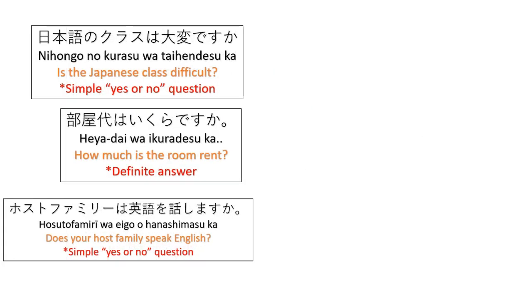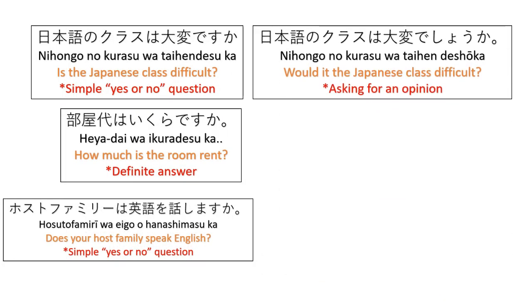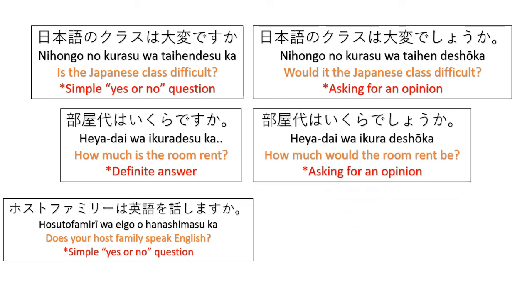Next. Nihongo no kurasu wa taihen deshō ka? Would the Japanese class be difficult? Okay? So here I'm asking for an opinion. What do you think? Will the Japanese class be difficult? Well, yes, of course, at first. Next, Heya dai wa ikura deshō ka?